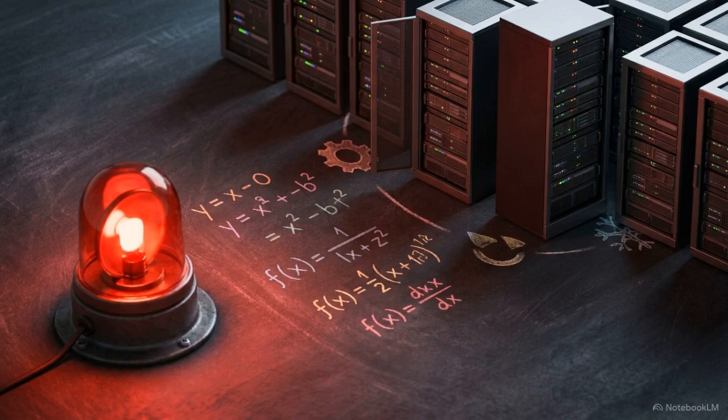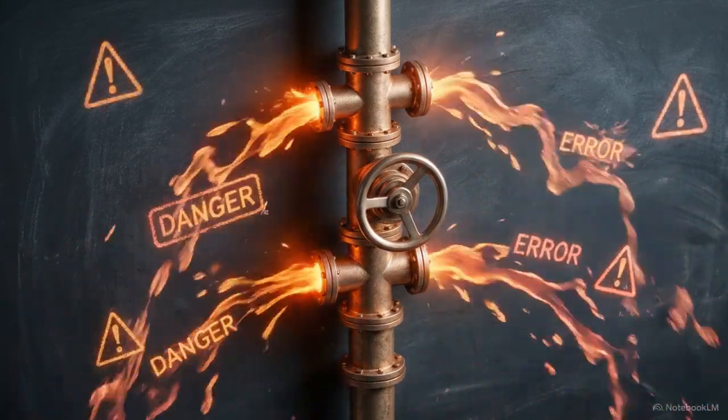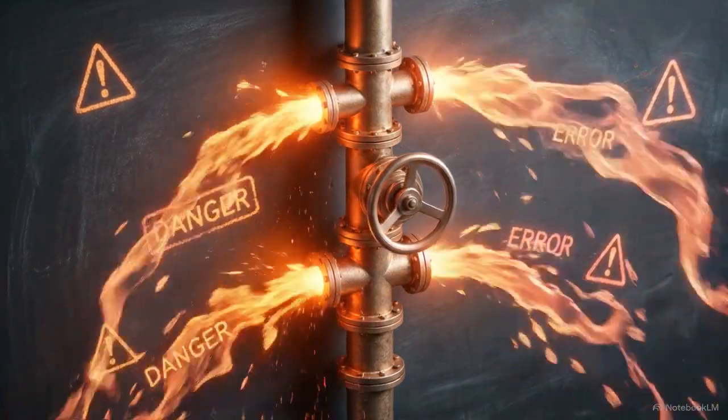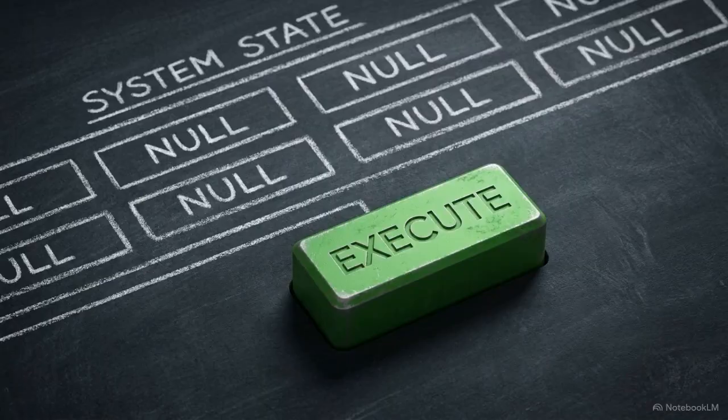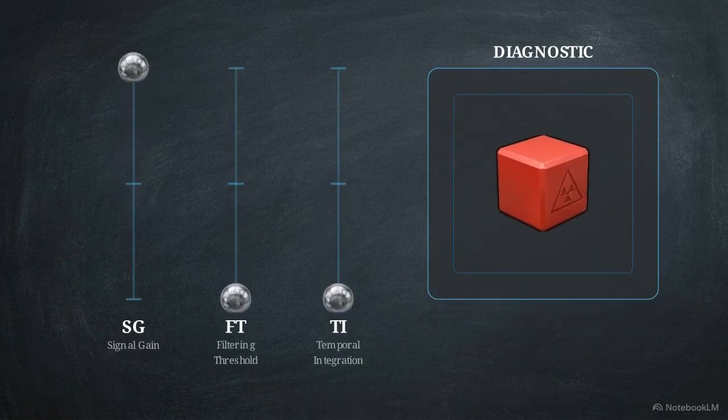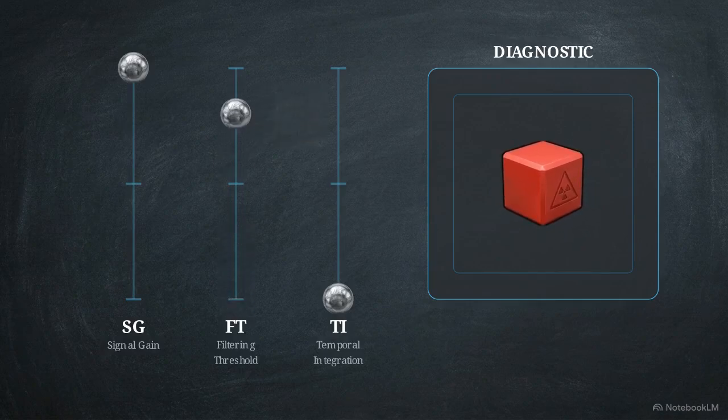The overload failure mode occurs when an agent bypasses its standard execution paths and generates hallucinated tool calls. This happens when an agent attempts to act before gathering sufficient system state information. The diagnostic indicator is a high signal gain over-amplifying incomplete signals, paired with a critically low filtering threshold. Raising the filtering threshold enforces stricter tool gating, while lowering signal gain prevents overreaction.